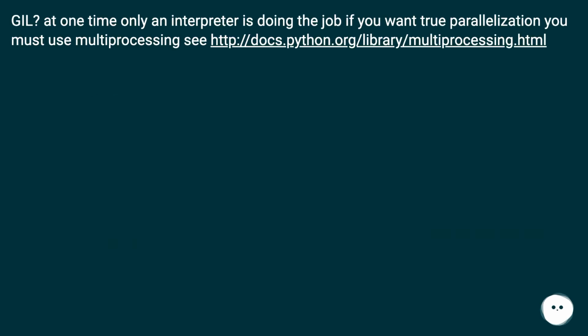GIL? At one time only one interpreter is doing the job. If you want true parallelization you must use multiprocessing. See this URL.